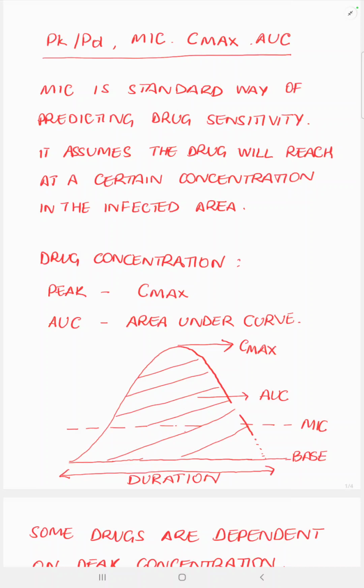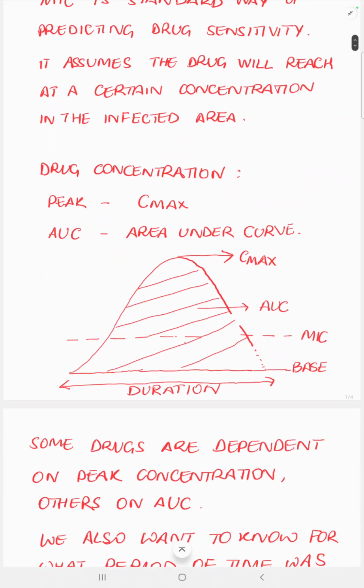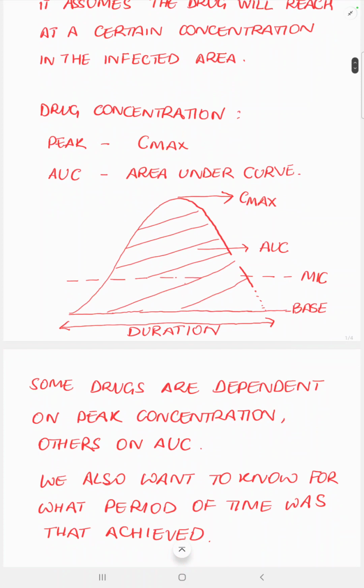Now, when we look at the concentration of a drug, we have three things to look at. The peak levels which the drug reaches is called the Cmax. The AUC, the area under the curve, is the average drug concentration which remains over a period of time, and that period of time is another parameter that we need to look at, and that is the duration of action of the antibiotic.